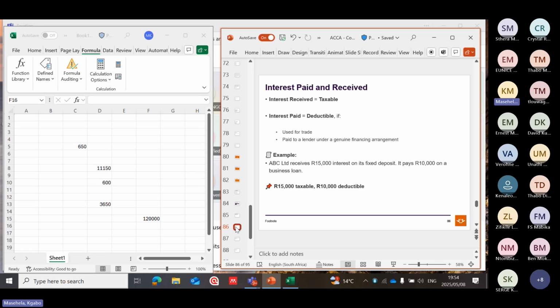Then it means 15,000 is taxable because it's a receipt. It just received it, and the Act allows it. Because when we look at the section 1 definition of gross income, whatever you received or accrued must be included in your gross income, except if it's capital in nature. 15,000, minus 10,000 deduction.